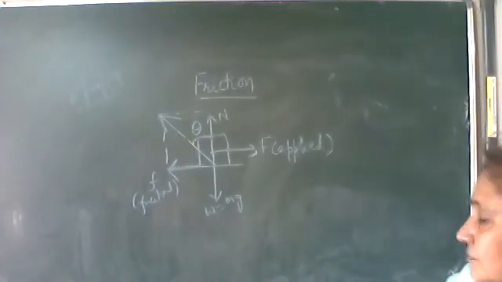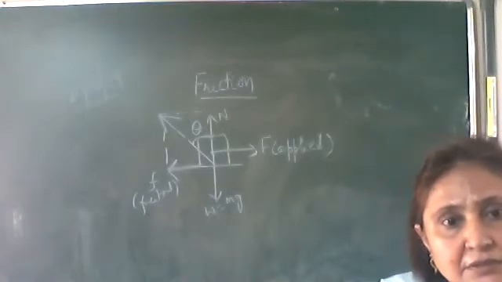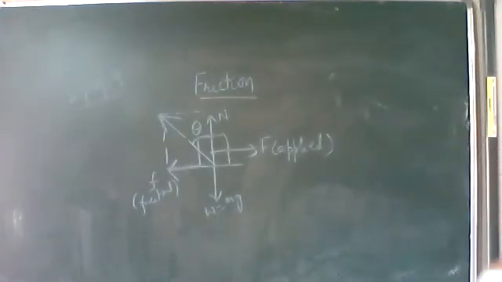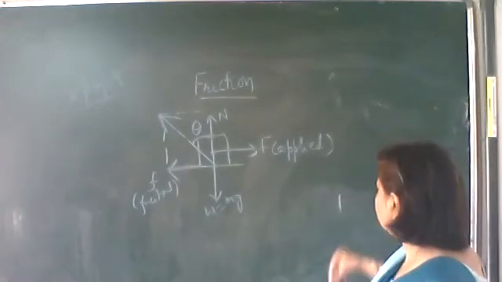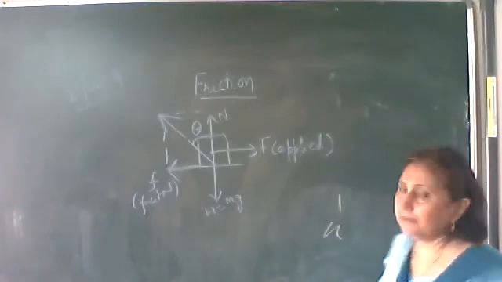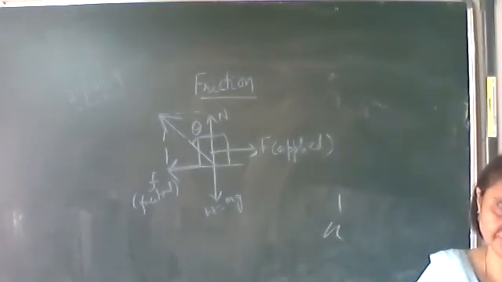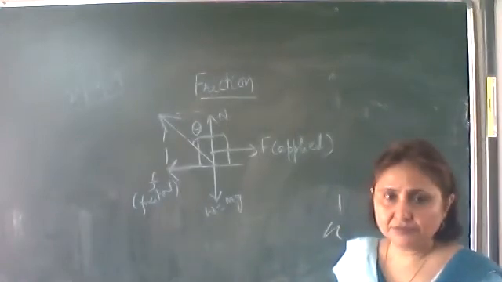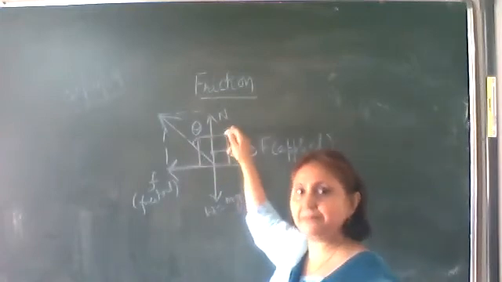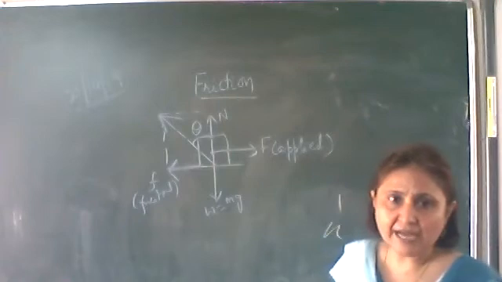So write down. It is the angle which the resultant of frictional force and normal reaction makes with the normal reaction. This we call the angle of friction.